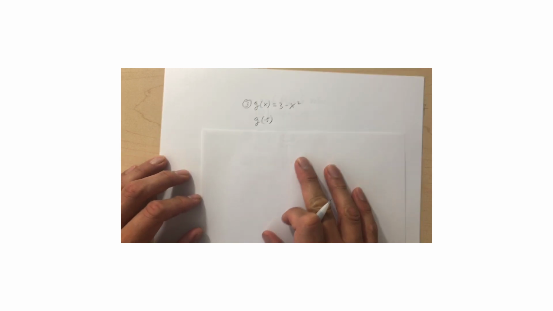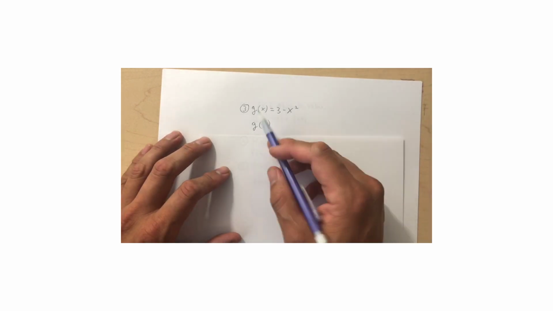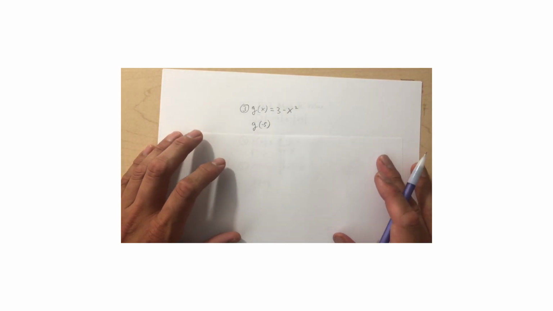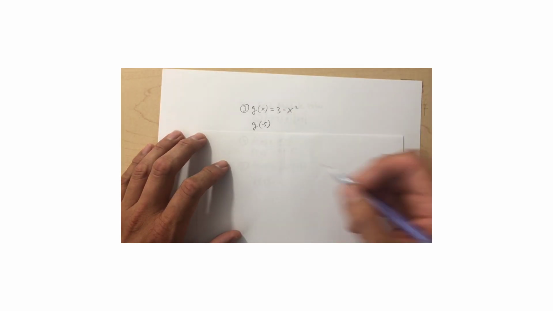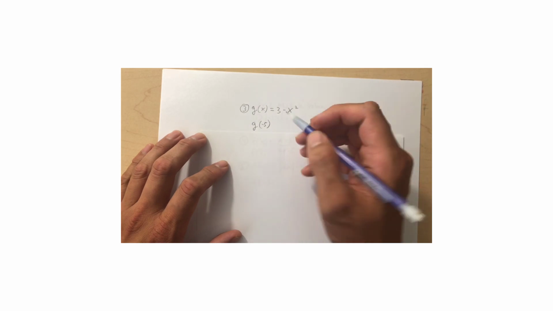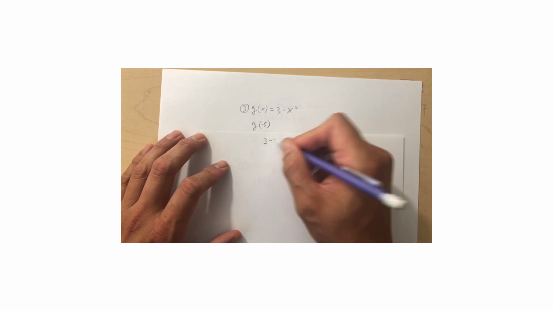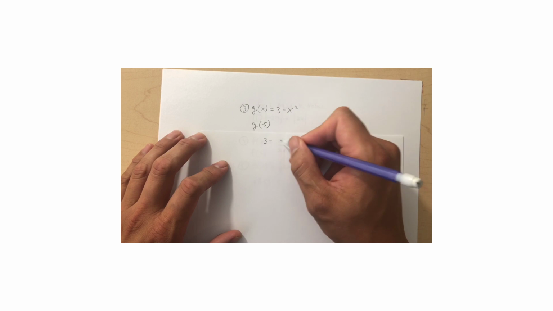Okay, so our first one, or number 3, as you can see, they use g instead. It means the same thing. It's a function. Why they use g instead of f? Who knows, okay? But anyway, it just means it's a function, all right? So I'm plugging -5 in there, so you get 3 minus. I'm going to use a parenthesis because it has an exponent. That's going to look really confusing without it.